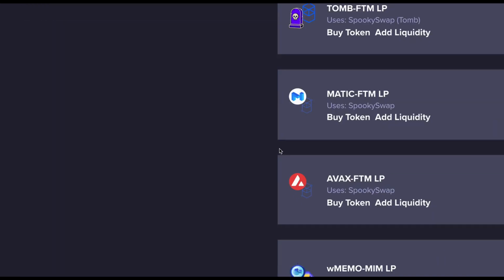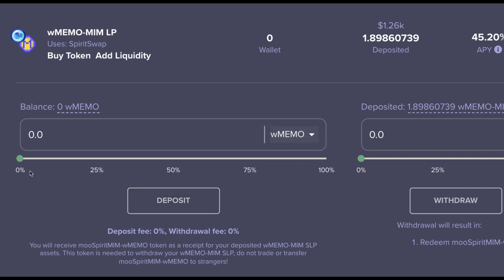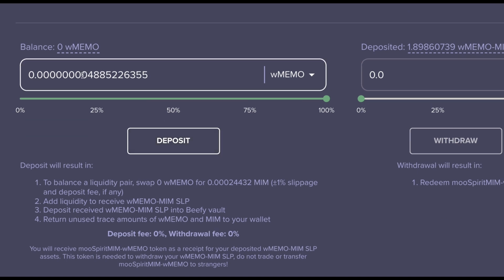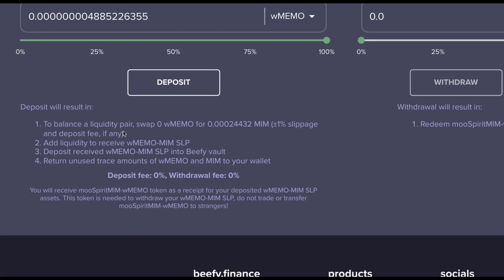And once you deposit your wrapped memo, slide it to 100%. You can see I have some wrapped memo. Once you slide this to 100%, click on deposit, right? And so this is what's going to happen. To balance a liquidity pair, you swap zero memo for 0.0024432 MIM, right?